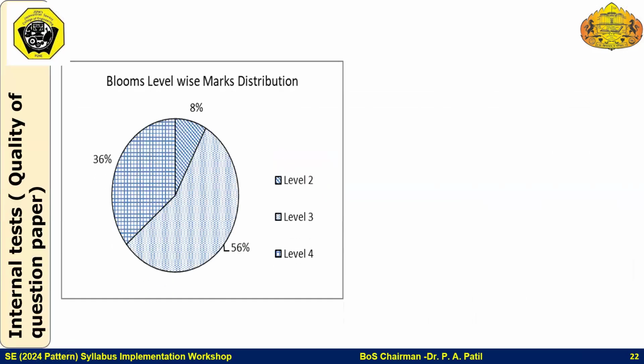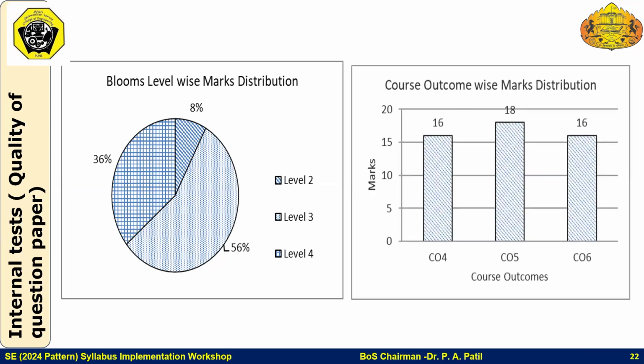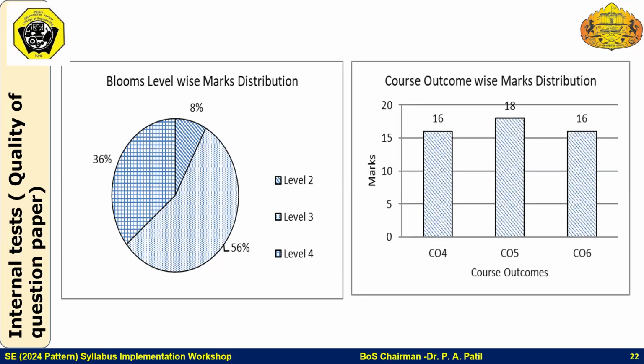Equal weightage is given for all COs. We can have a distribution Bloom's level wise, where in this particular sheet 36% weightage is given for level 4 and 56% for level 3, and very limited scope is given for level 2. So even if you keep the internal test at moderate or high difficulty level, it will be helpful for the students to secure good marks in the end semester examination.